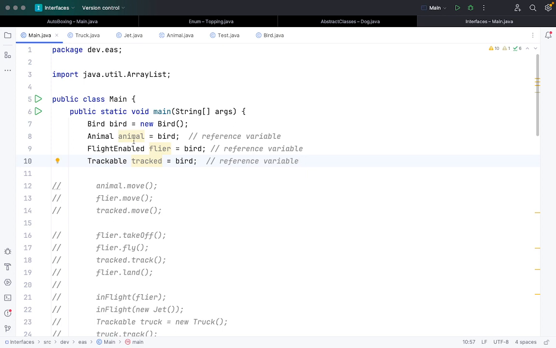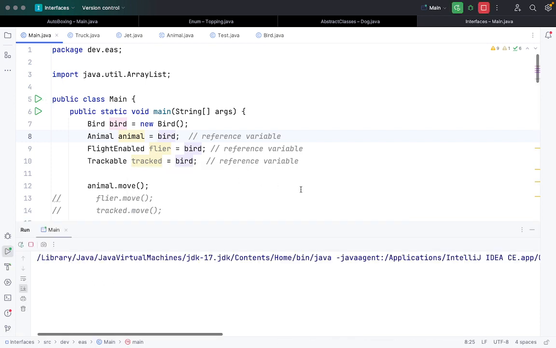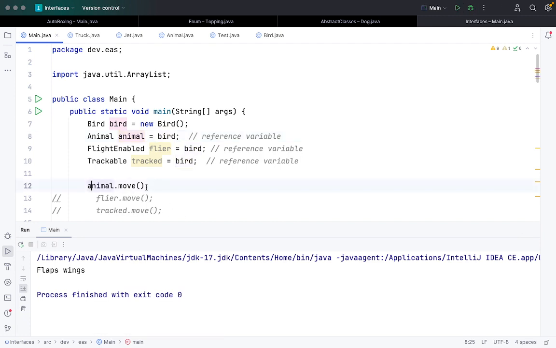This is also a reference variable. Okay, so the same object you can refer to in three different ways with the help of an interface object or the abstract class object. Now if I try to run animal.move, where animal is a class in this case, it's running right now, just wait for it to build. Okay, so this animal.move is working pretty much fine.